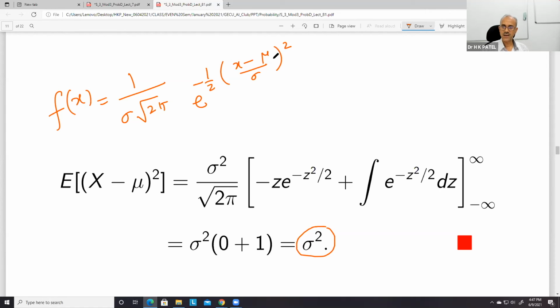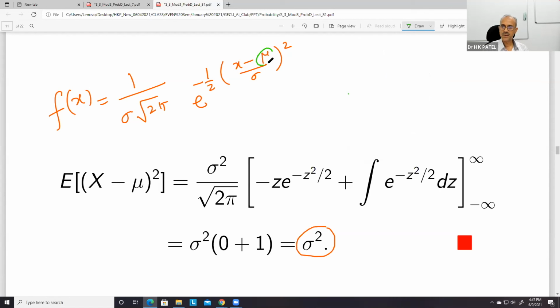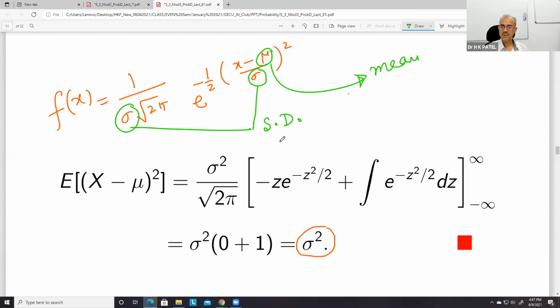You can see that mu is the mean of the normal distribution, and this sigma which also occurs here is the standard deviation of the normal distribution.